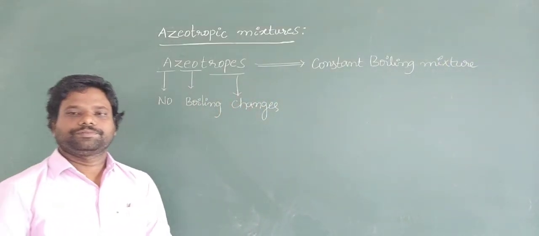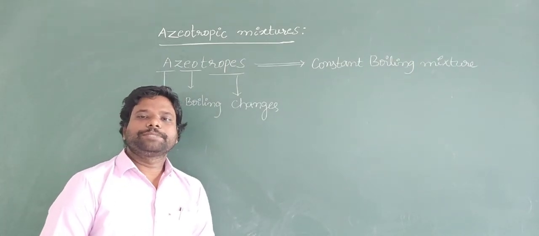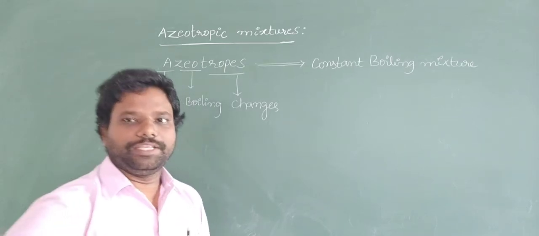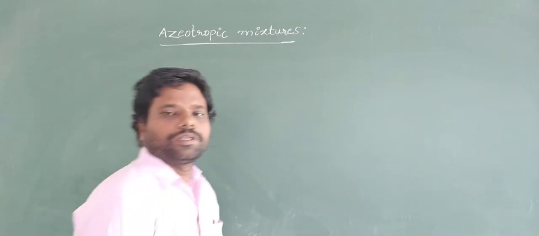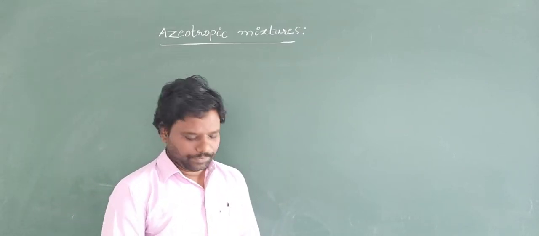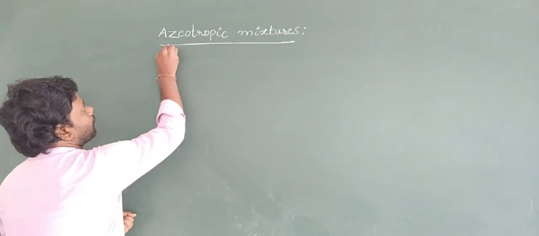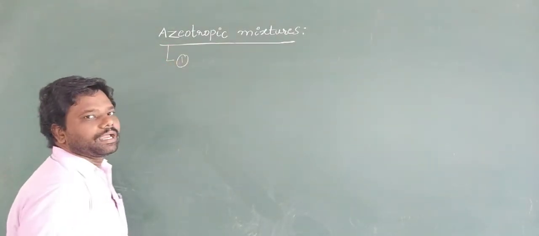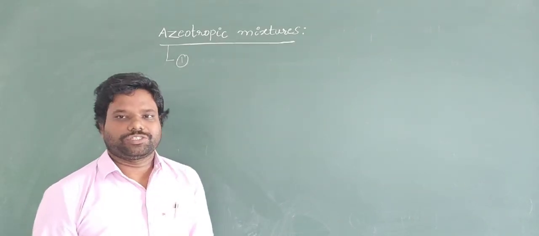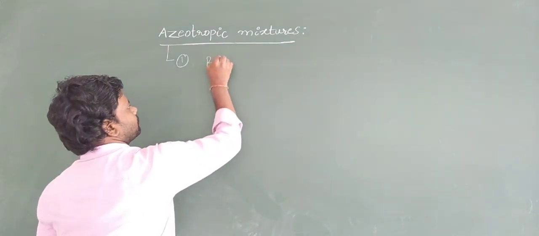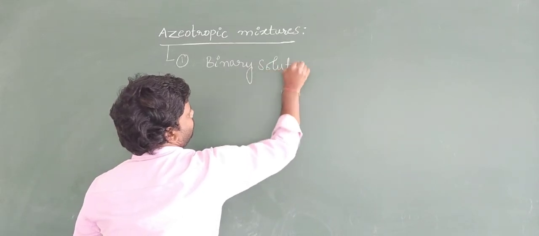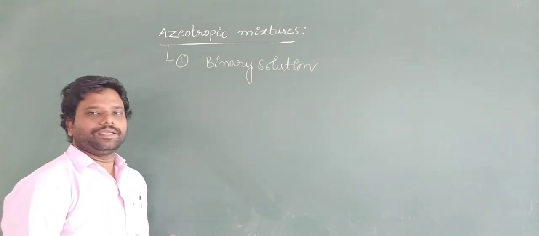Look here. Now I will write some important points for azeotropic mixtures on the board. Look here, all of you, carefully. First point: an azeotropic mixture is a binary solution or binary mixture.